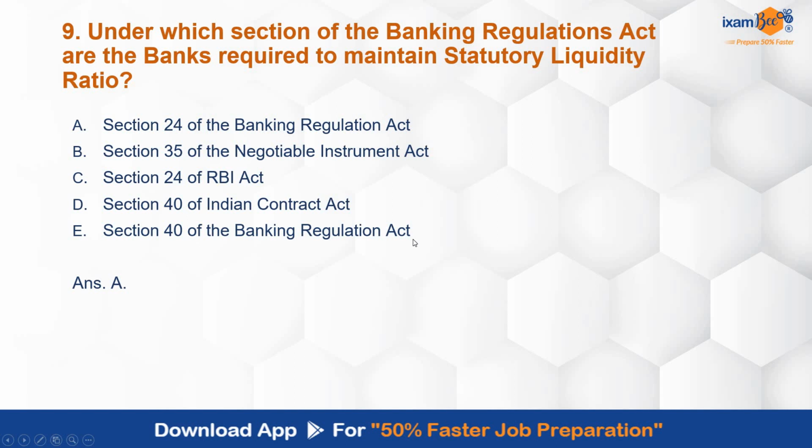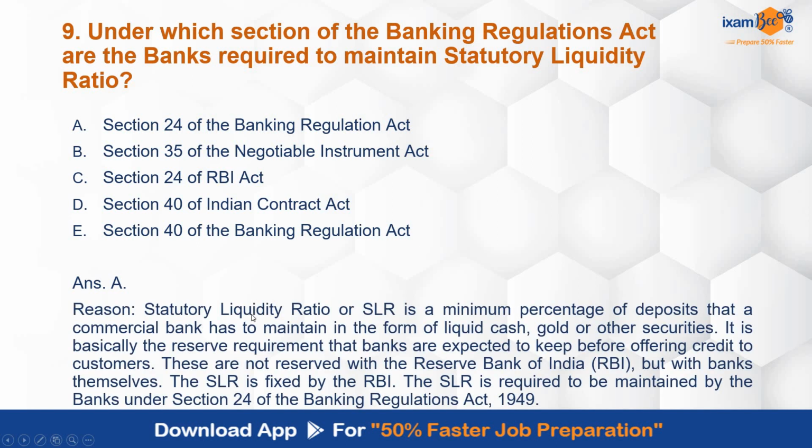Section 24 of the BR Act deals with this statutory liquidity ratio. That is actually the minimum percentage of deposits that a commercial bank has to maintain, and that has to be in the form of liquid cash, gold or other securities and so on. They are not reserved with RBI. Banks are themselves maintaining that.